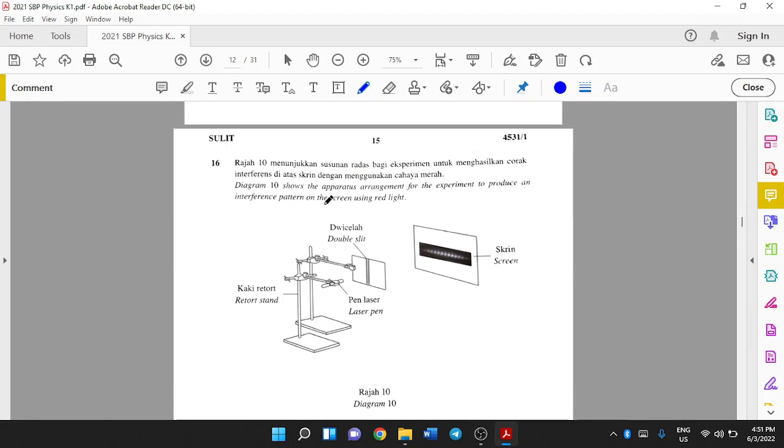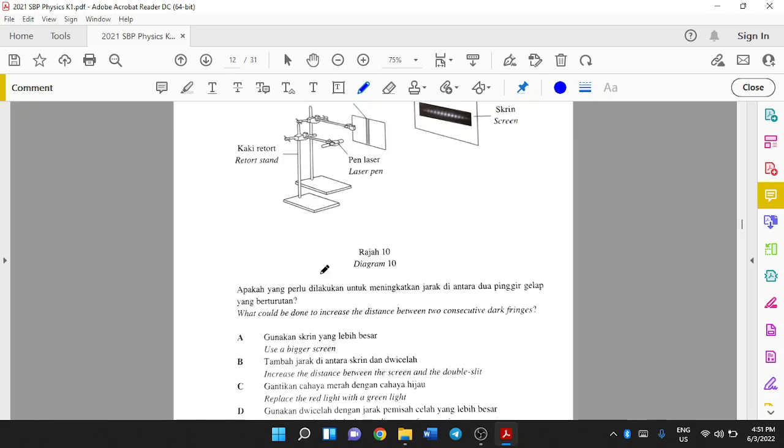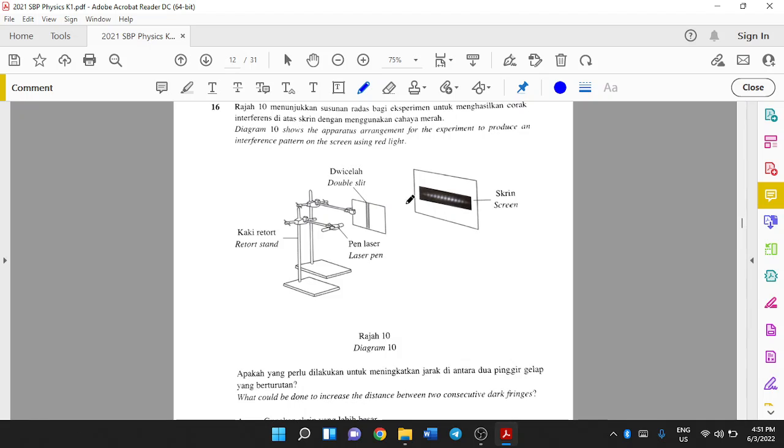Diagram 10 shows the apparatus arrangement for the experiment to produce an interference pattern on the screen using red light. When you see this type of question, you need to know the formula lambda equals ax over D, where D is the distance from the screen to your double slits. Lambda is your wavelength.